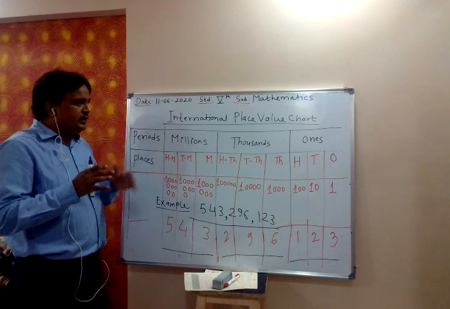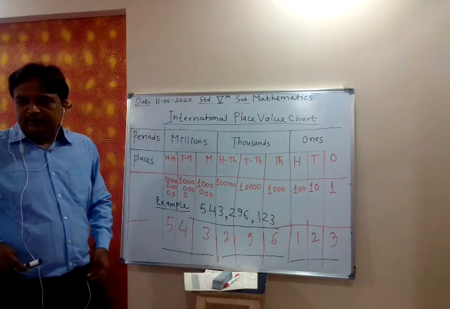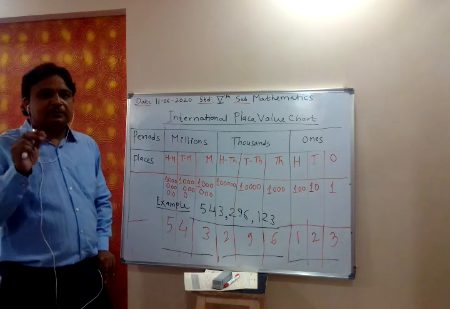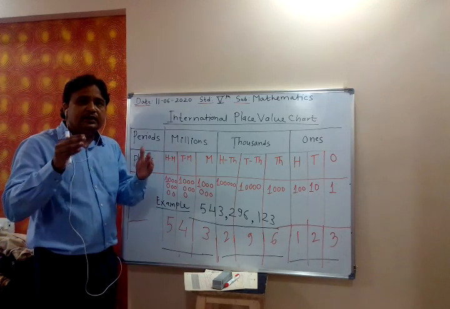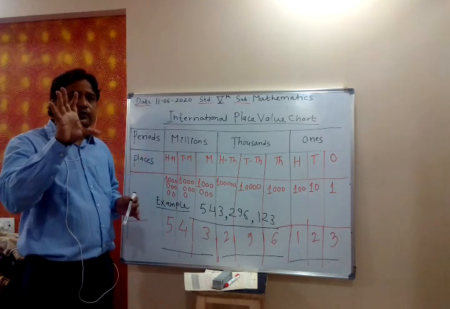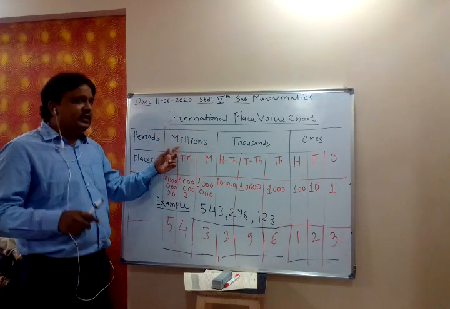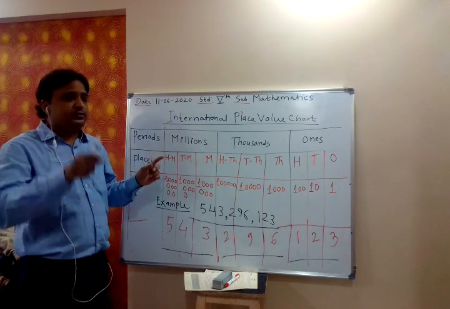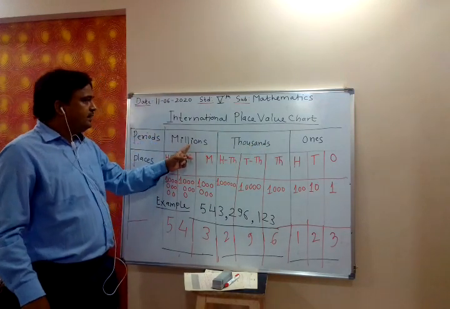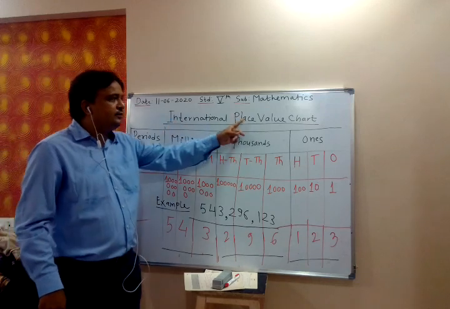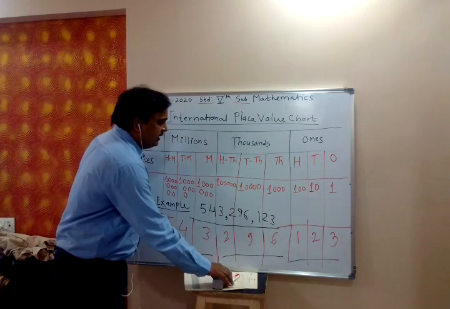So this international place value chart and Indian place value chart, you have to keep in mind that Indian place value chart divides the digits of the number into 4 groups, whereas international place value chart divides the digits of the number into 3 groups: ones, thousands, millions. Let us take another example.